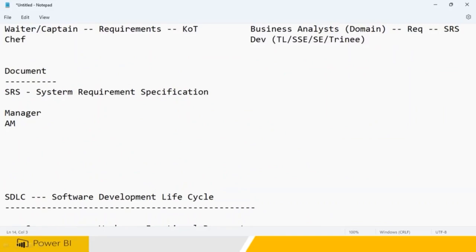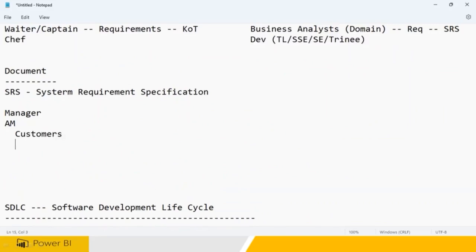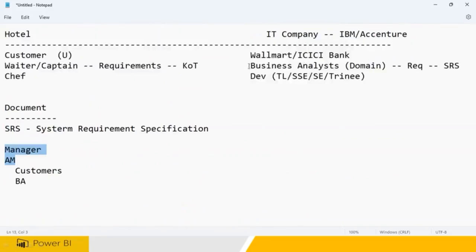manager and assistant manager, customers will also be reporting to these guys. And customers means Walmart, Gilmart, everybody. And you have business analyst also will be part of this team. So all of them are. So especially assistant managers are recruited in IT companies. Then afterward, they will have a business analyst. So a lot of people will be taken care of by this team only. The developers and everything will get added later. So all these things will be under control of manager and assistant manager.